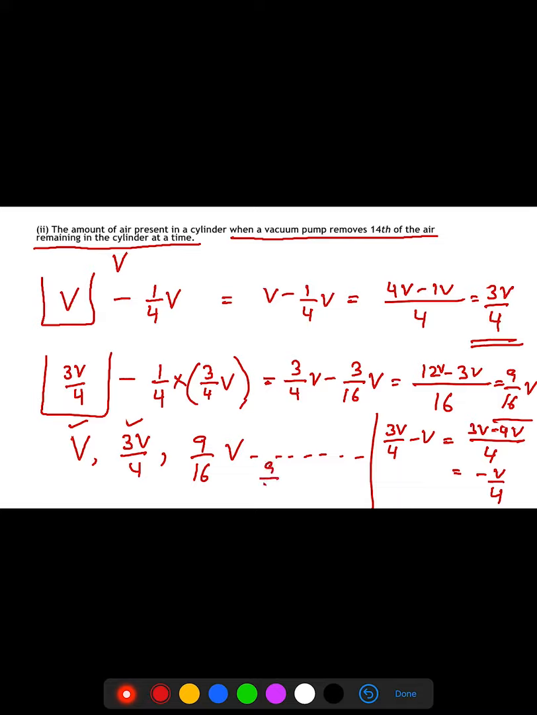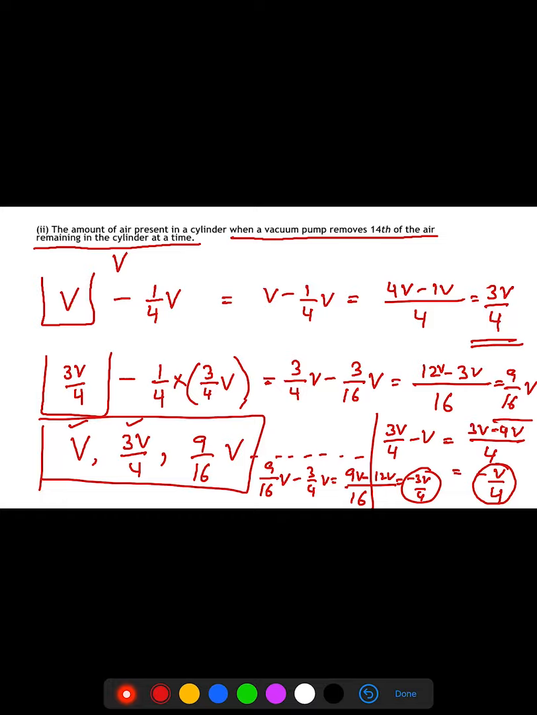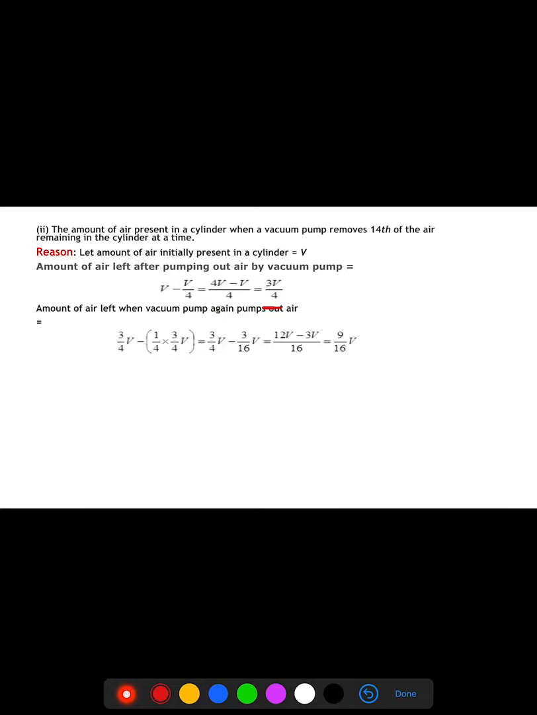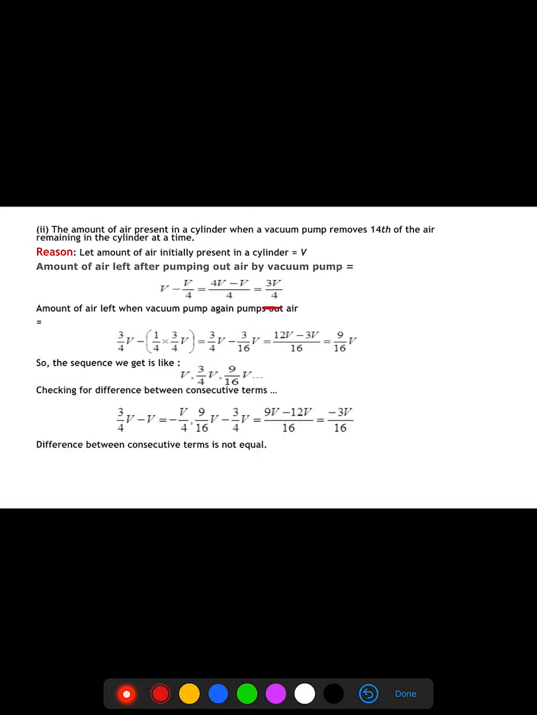Similarly, when I subtract 9/16 V minus 3/4 V, then the LCM will be 16. You will get (9V minus 12V)/16, which is equal to minus 3V by 16. So this answer and this answer are not coming out to be the same. It means that this sequence is not an arithmetic progression. As you can see from here, the amount of air left in the pump is 3V by 4. In the second case, it will be 9/16 V. So the sequence obtained is this, and hence we can see the difference between the terms is not the same, and hence it is not an AP.